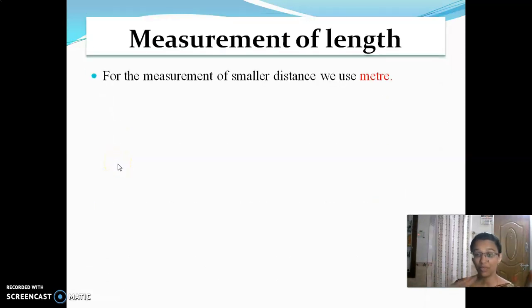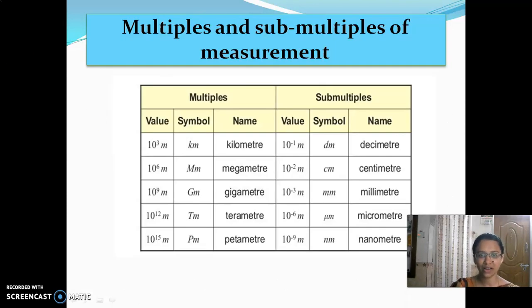Measurement of length. Okay, before going into that, I'll tell you something. We have seen, children, conversions from meter to kilometer, from gram to kilogram, and the units for seconds, minutes, all this we had seen. So just have a view of all the conversions, of all the multiples and sub-multiples of measurement. Okay, children, look at here. So what is this? Kilometer.